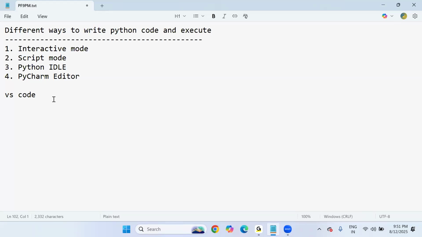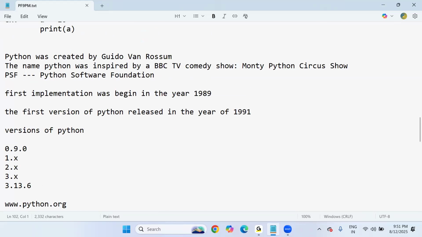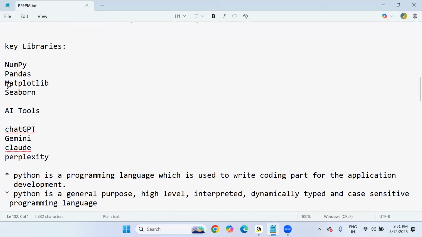For example, all of a sudden you have written a few lines of logic in Python and you are unable to find out where the error exactly occurred. You can copy and paste the complete code in ChatGPT, Gemini AI, or Claude, anywhere, and it will give a description of what problem actually occurred in the coding, so that it will be easy to rectify the issues. For that purpose, I'm going to use all these AI tools also.